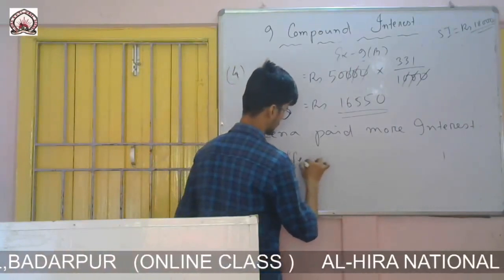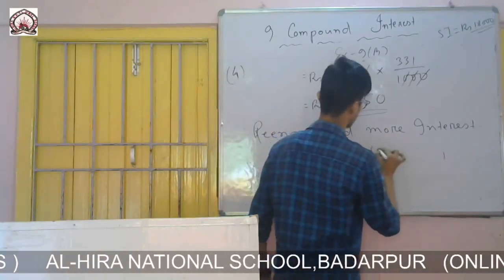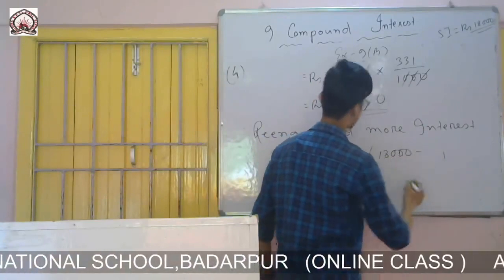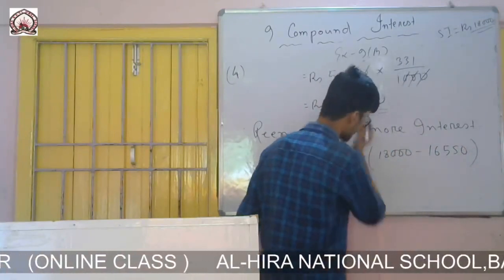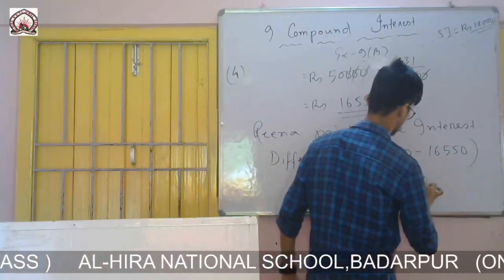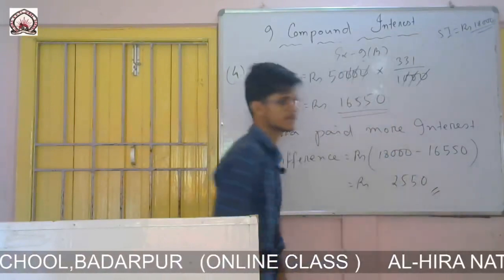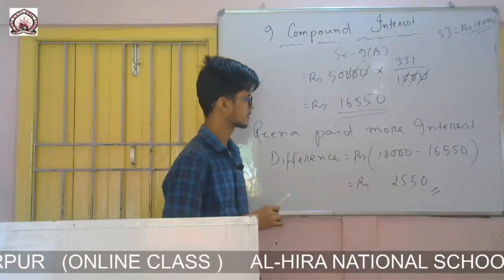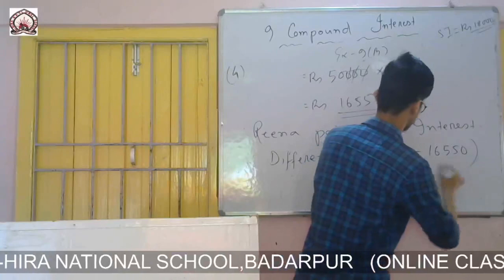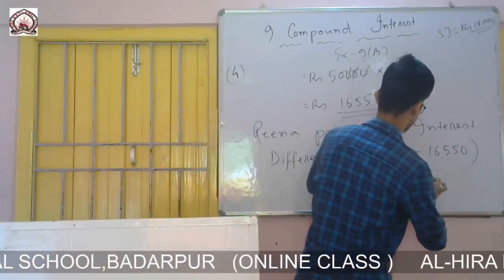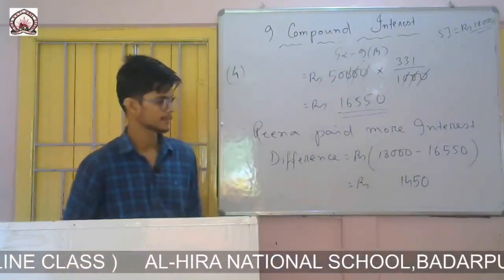So difference equals rupees 18,000 minus 16,550, which is 1,450.